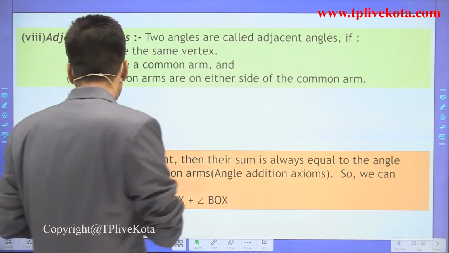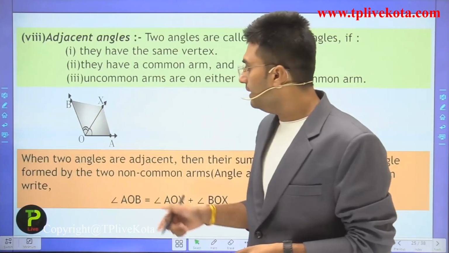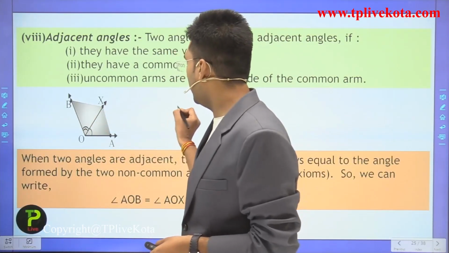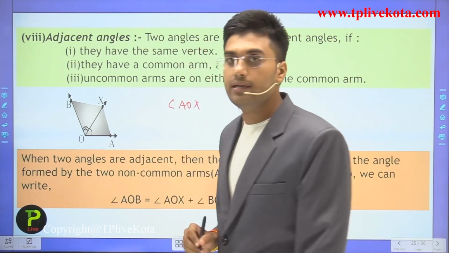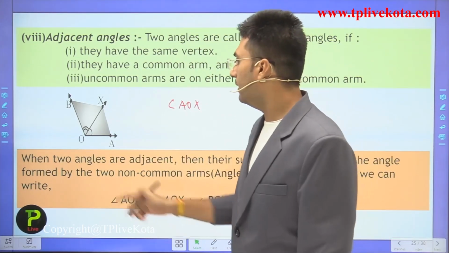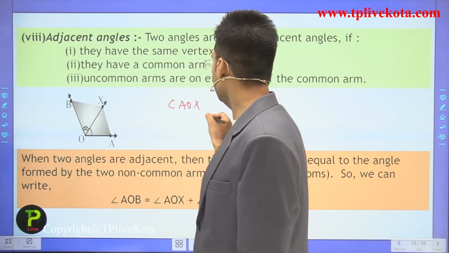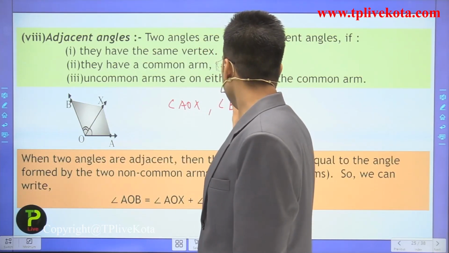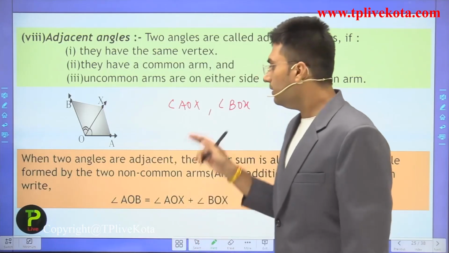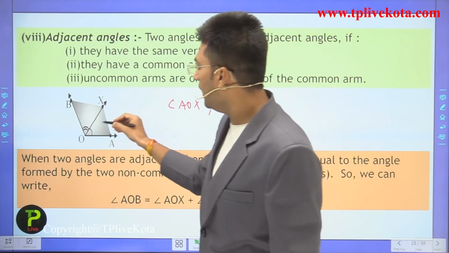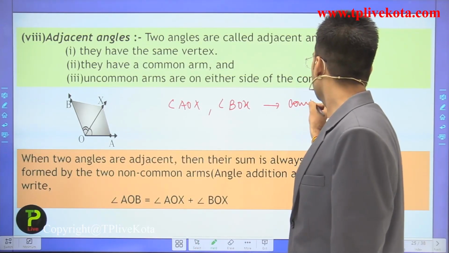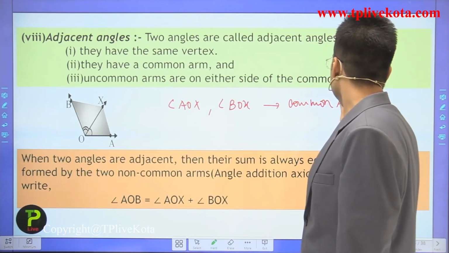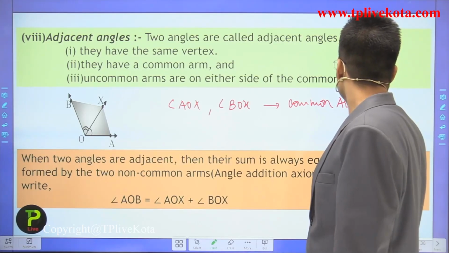If you look at this diagram, here we have two angles. One angle is angle AOX and the other is angle BOX. And in these two angles we have a common arm, and that is OX.